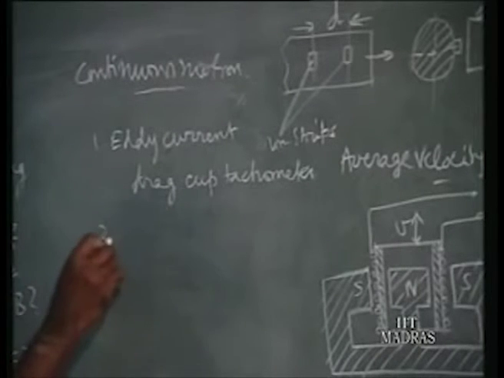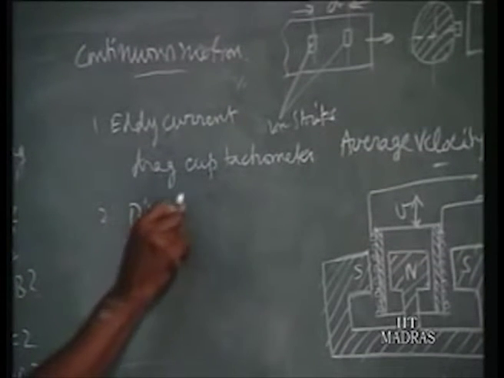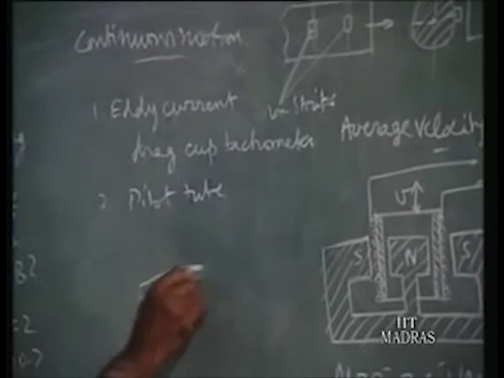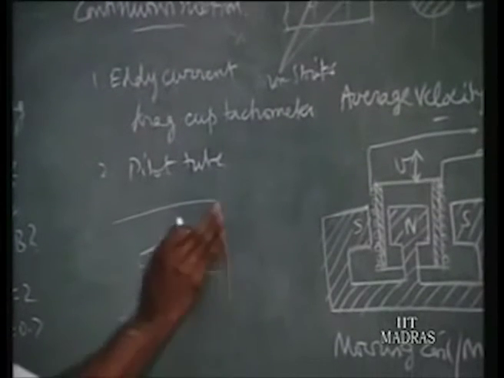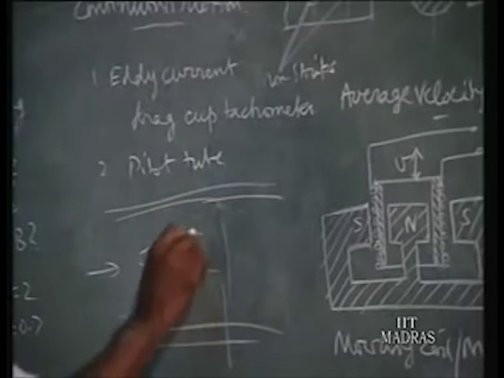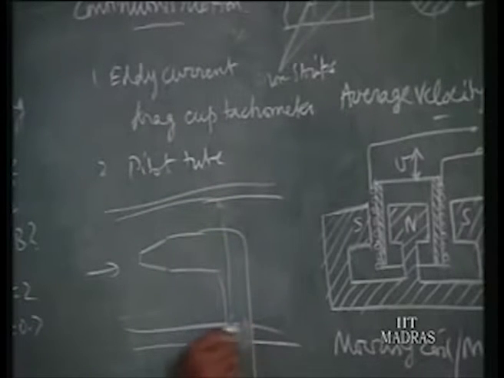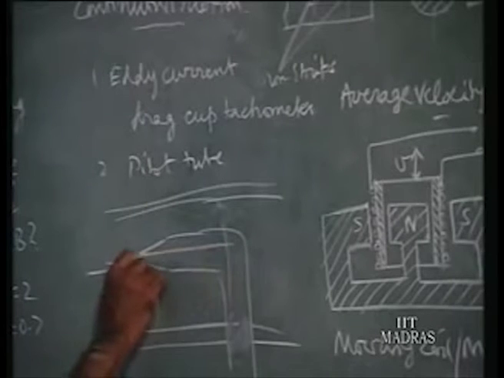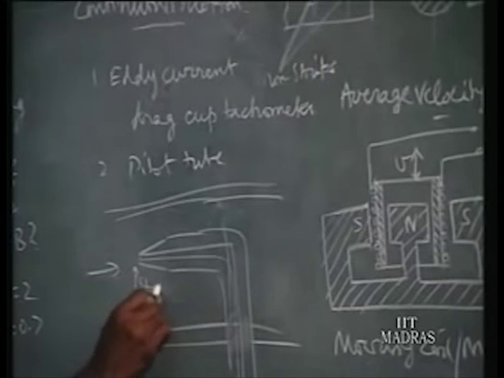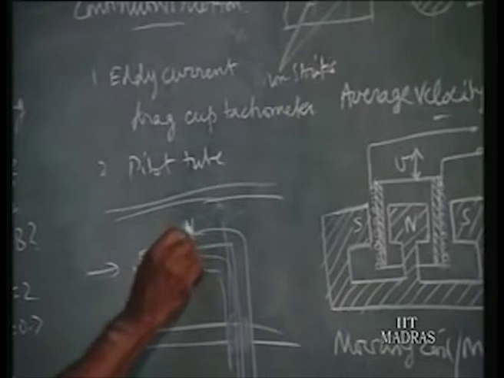Then second, we have got the pitot tube for vehicles, so aeroplane as well as ships on the sea. Also, we can use the pitot tube. You know, the pitot tube is used in pipes to measure the velocity of fluid in a pipeline. So, this is a pipeline where it is fixed. This is the pitot tube. This is your P stagnation pressure, and we have got the static pressure.